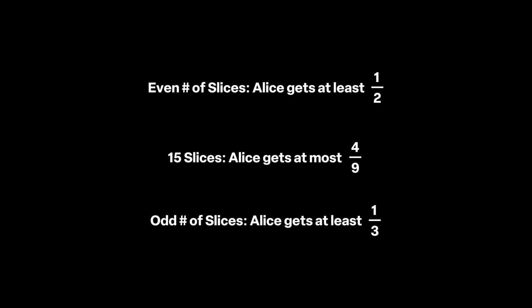But that raises another question. Could Alice guarantee getting more than a third? What do you think? It turns out the answer is yes. She can always get at least 4/9 of the pizza. 4/9 was the exact answer we got for 15 specific slices, so that's the most Alice can hope for in general. The result that Alice can get at least 4/9 of the pizza was proved in two papers from 2008.